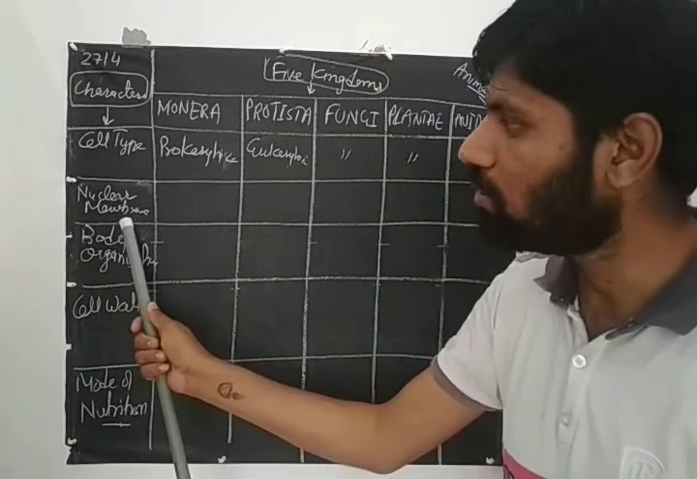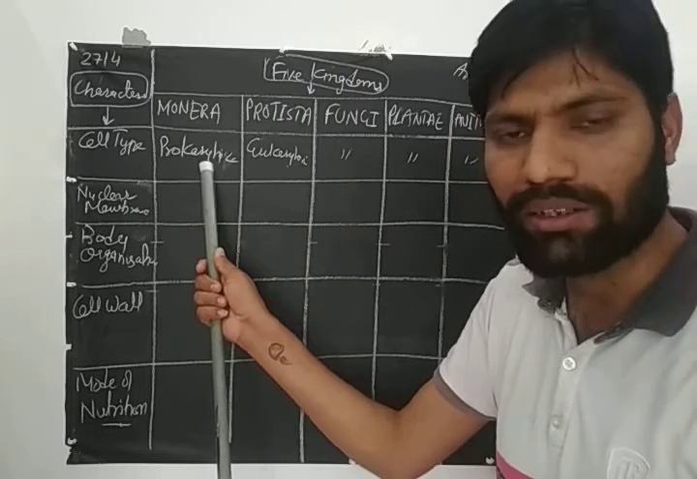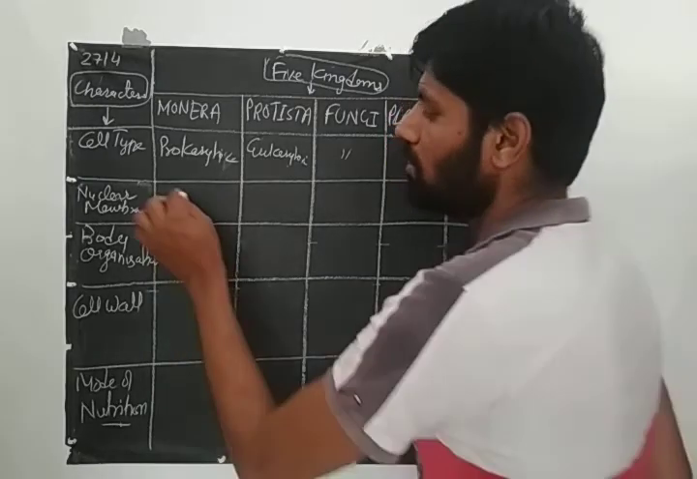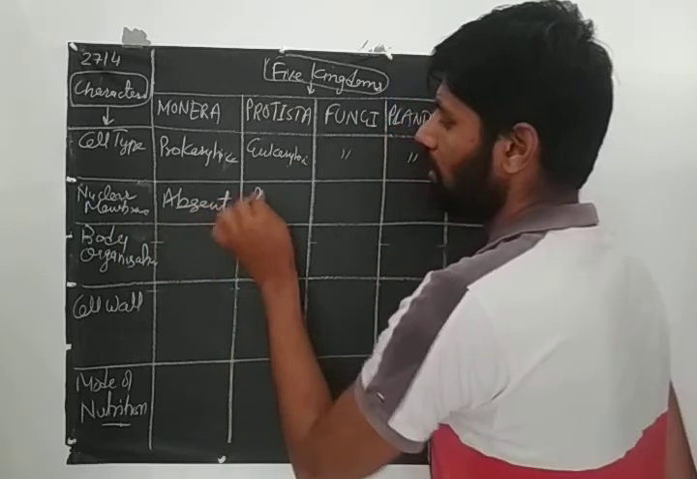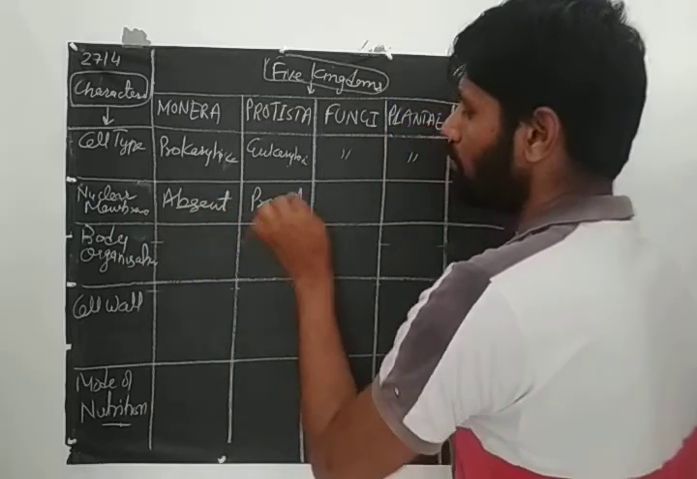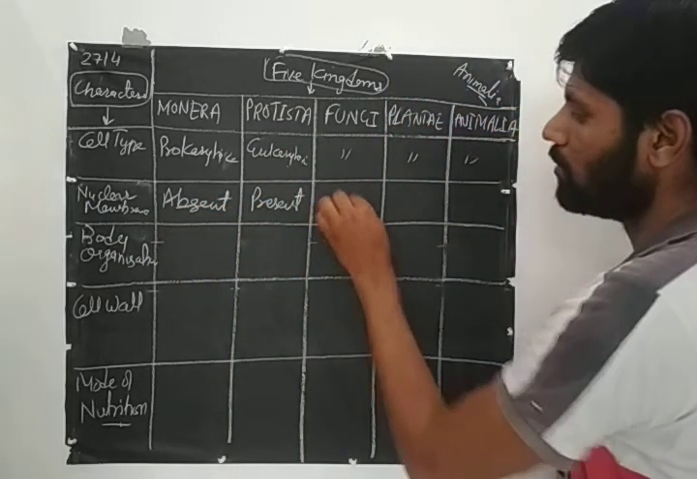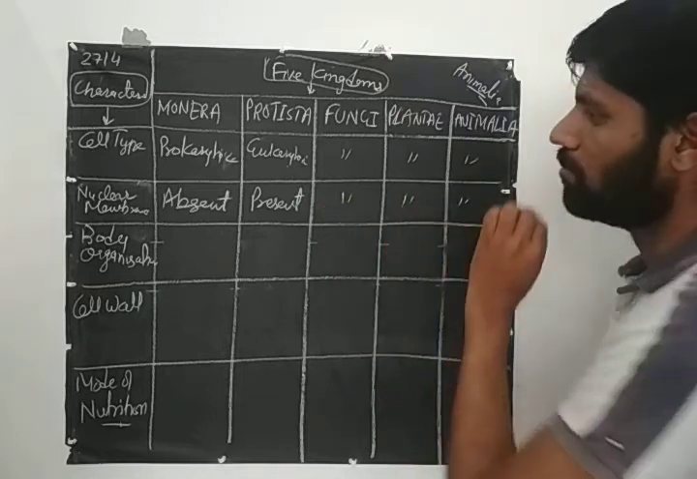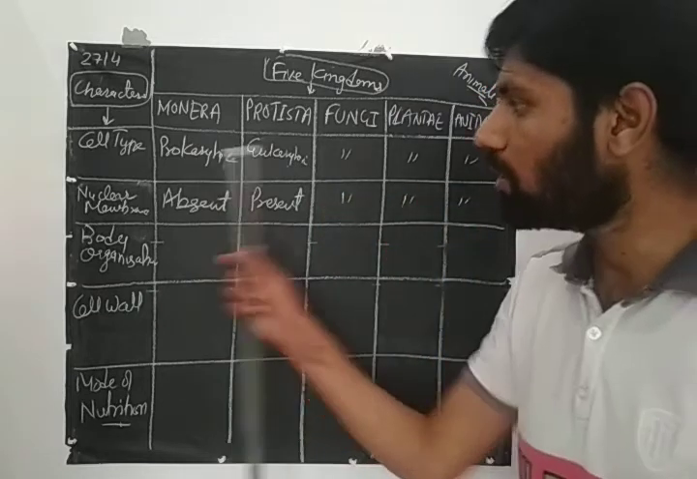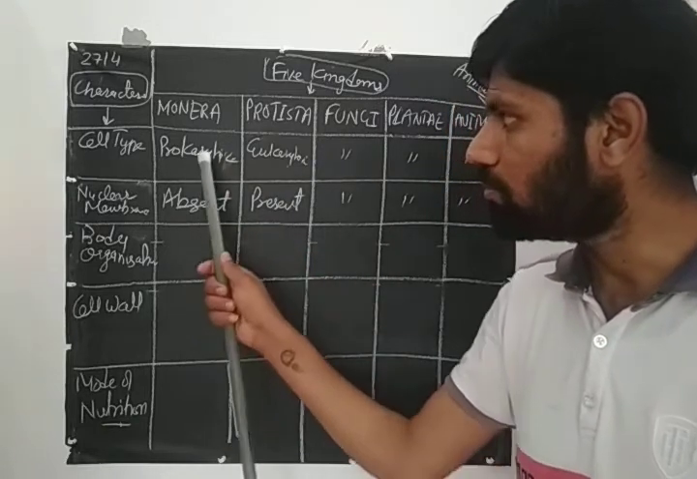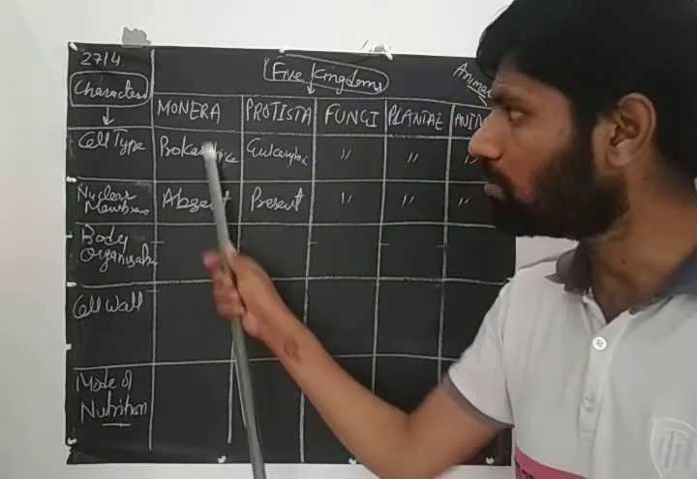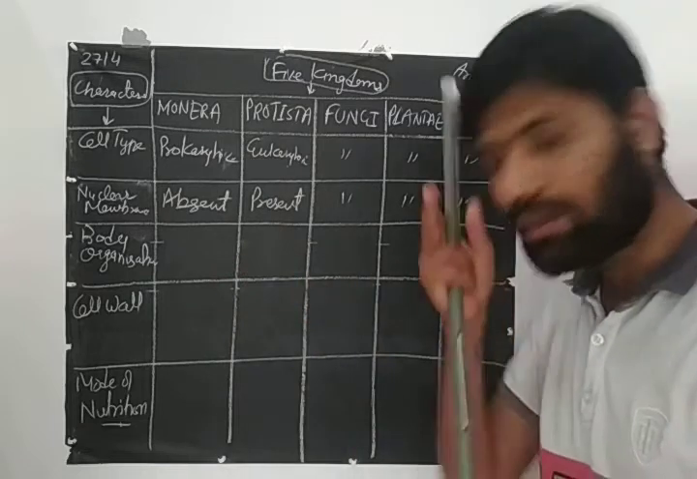Now second is nuclear membrane. We know that in prokaryotic there is no nuclear membrane, so nuclear membrane is absent. Here nuclear membrane is present because it is eukaryotic. So according to prokaryotic and eukaryotic, we can divide all the organisms into prokaryotic and eukaryotic. So Monera is prokaryotic, and the rest are all eukaryotes.